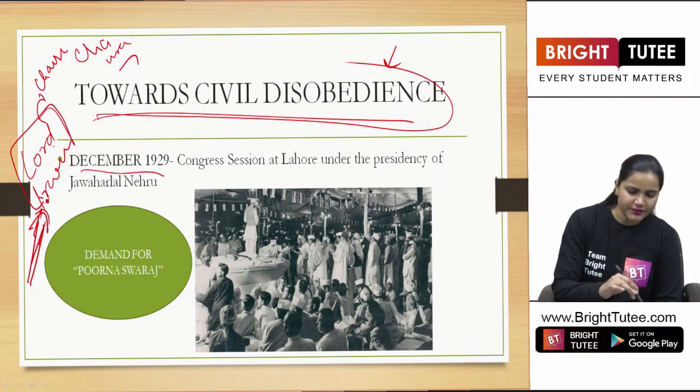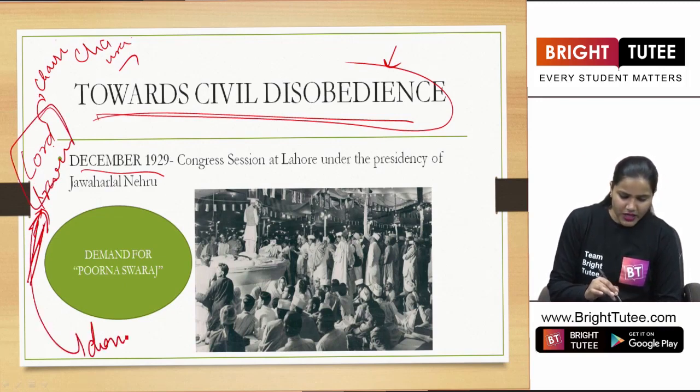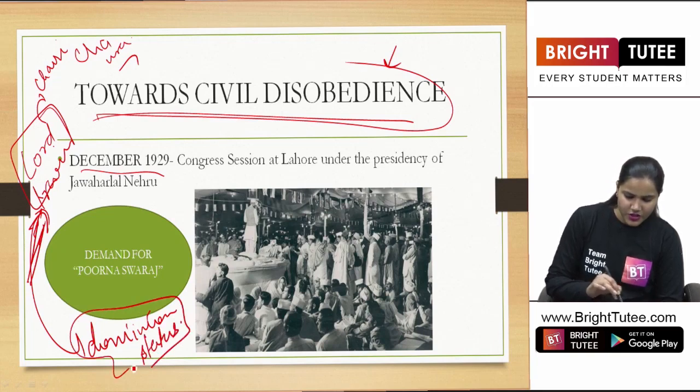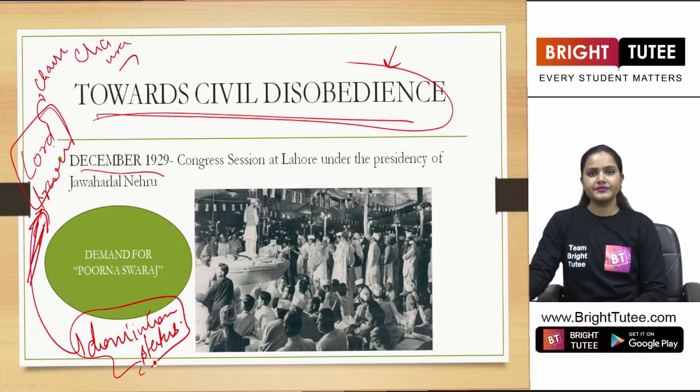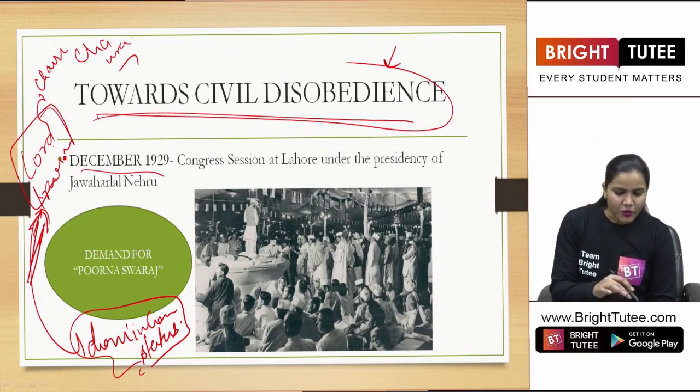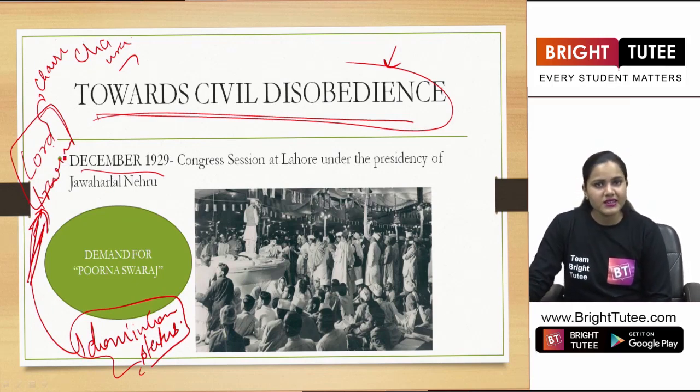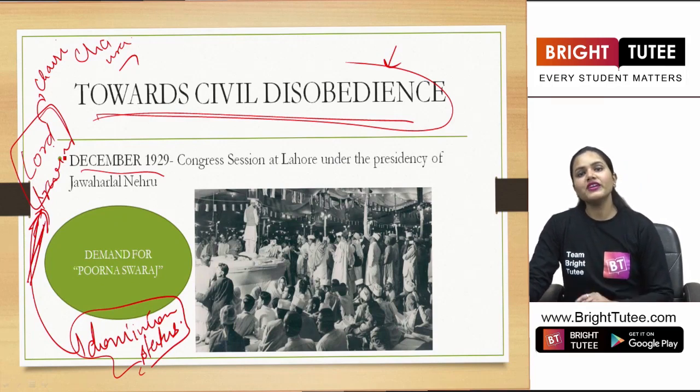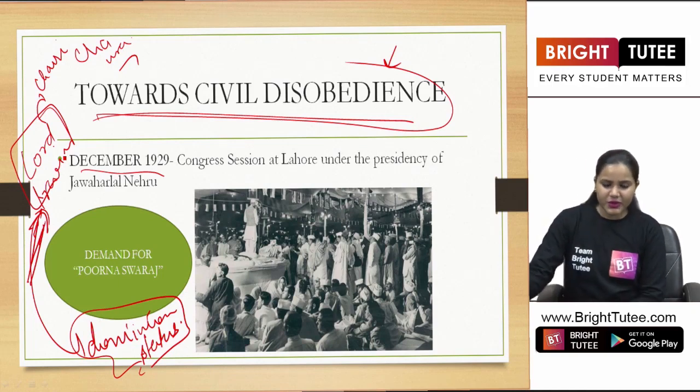what is he going to do here? Give dominion status to the people of India, right? So he was going to give this dominion status to all the people of India. And were the people happy with this dominion status? No. They wanted full independence, not some semi-independence autonomy, or we can say semi-independent entities, right?